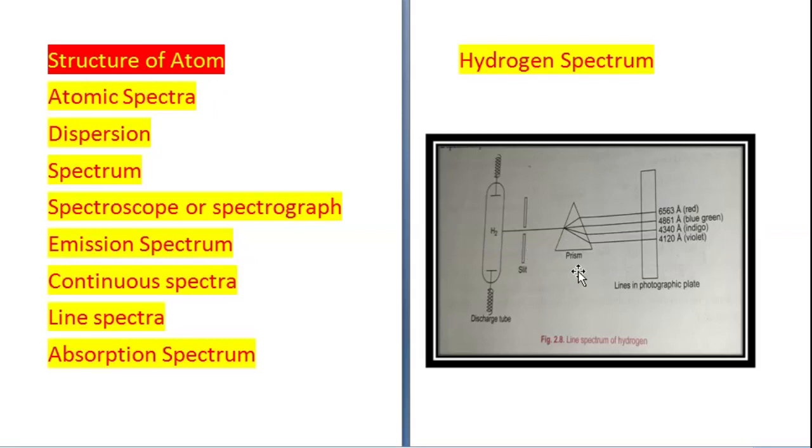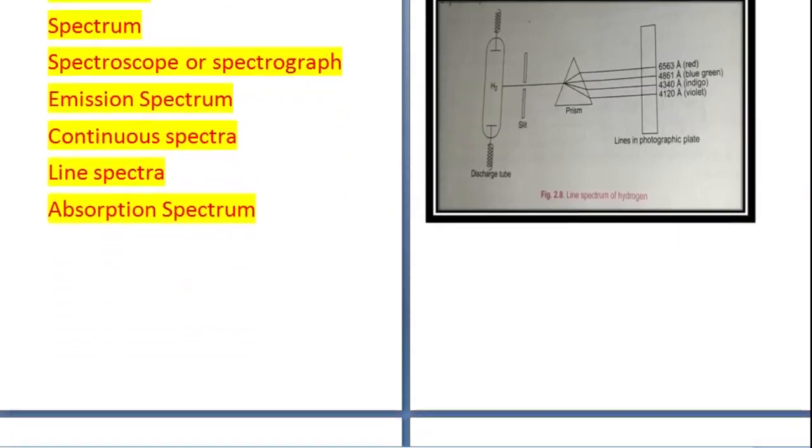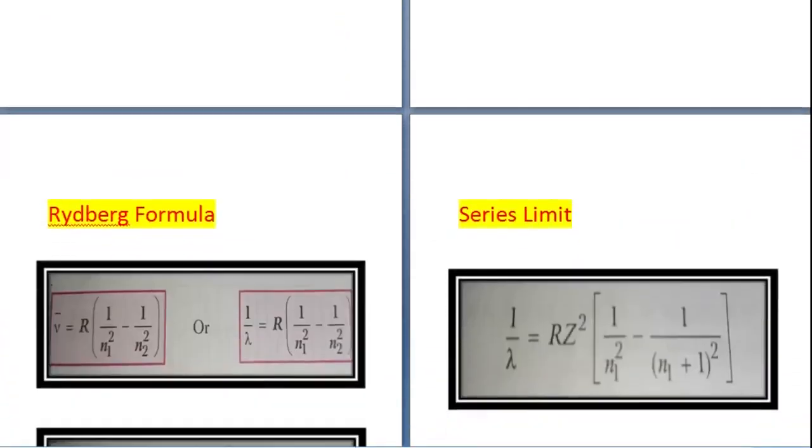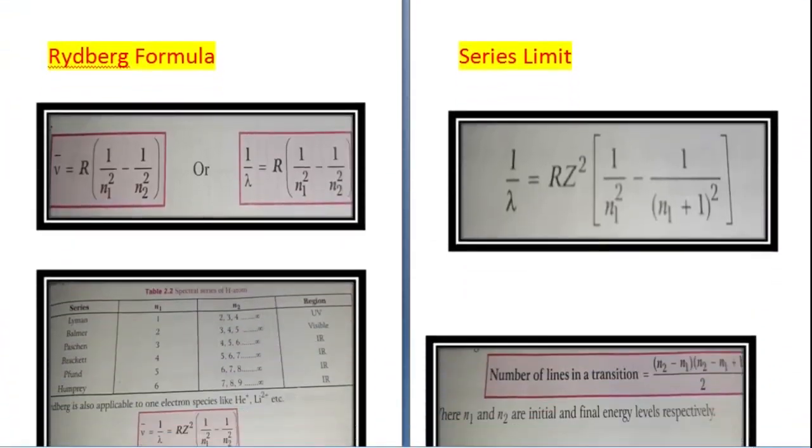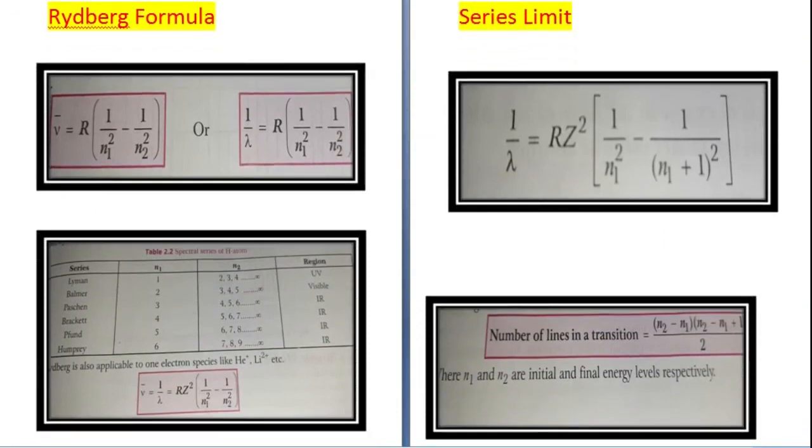In this, hydrogen gas is taken at low pressure. When it passes through a prism, a series of lines are produced which are obtained in infrared, visible and ultraviolet region when analyzed with a spectroscope. So this is called hydrogen spectrum.